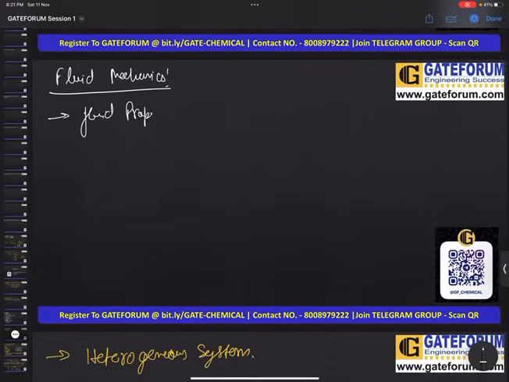So in fluid mechanics, the first thing is fluid properties. In fluid properties, we will be dealing with density, the bulk modulus, then compressibility factor, all these things. Then we will look into viscosity, Newton's law of viscosity, special kinds of fluids, non-Newtonian fluids. Surface tension is not there in our syllabus. Still, let us first do the topics that will be there in our syllabus.